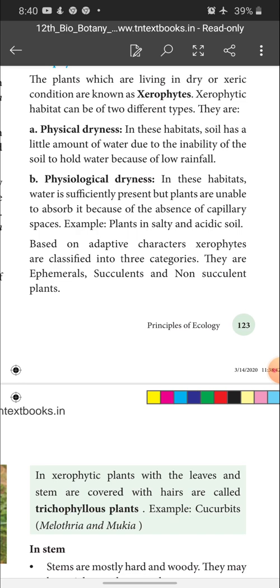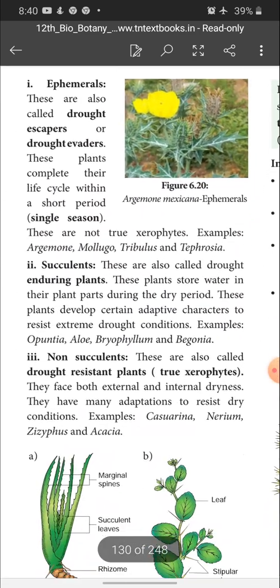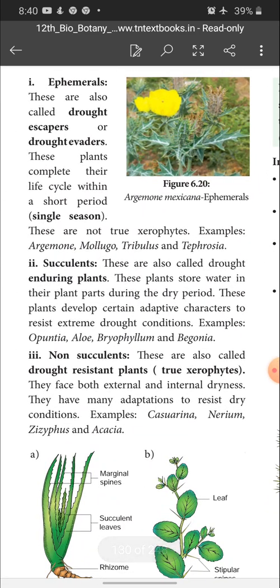They are ephemerals, succulents and non-succulent plants. Ephemerals are also called drought escapers or drought evaders. These plants complete their life cycle within a short period, that is, in a single season. These are not true xerophytes. Examples: Argemone, Mollugo, Tribulus and Tephrosia.